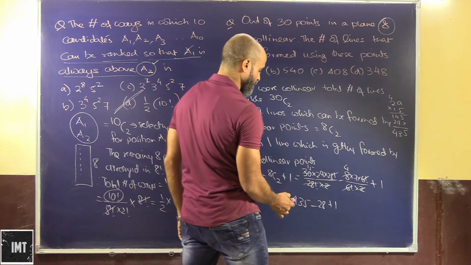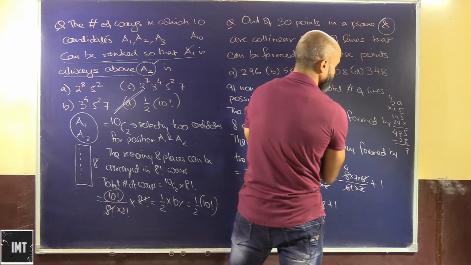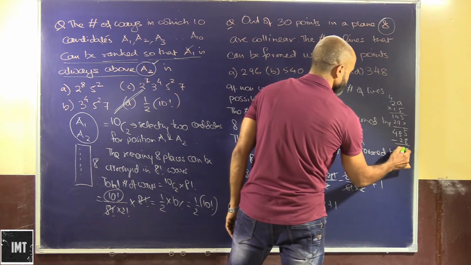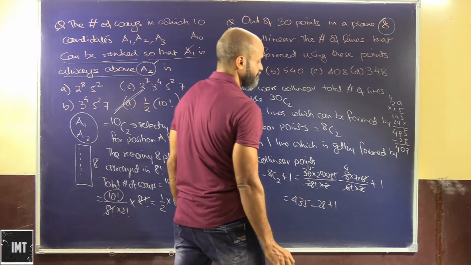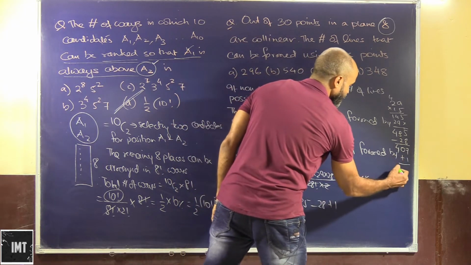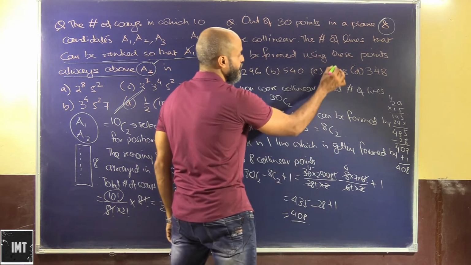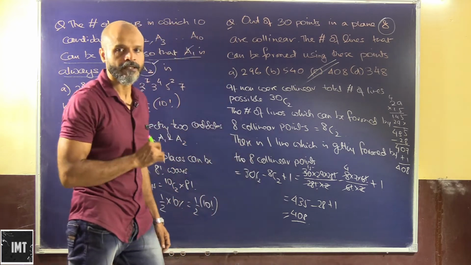So whatever this comes out to be, 435 minus 28, that will be 407, and 407 plus 1, that's going to be 408. So this is going to be 408. This will be the option.